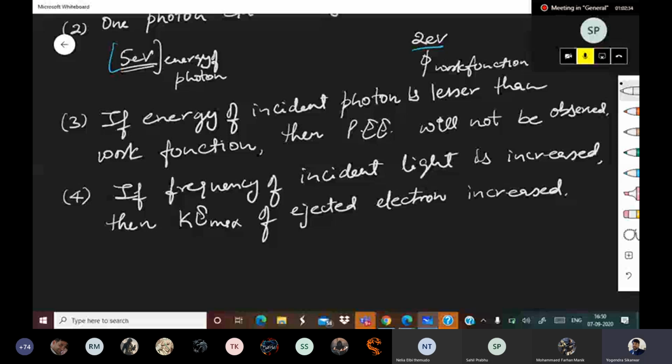So if you are increasing the frequency of incident light, then Kmax of ejected electron will increase.